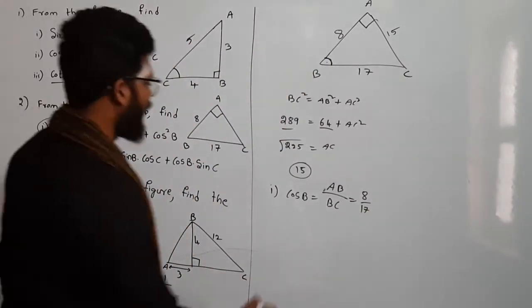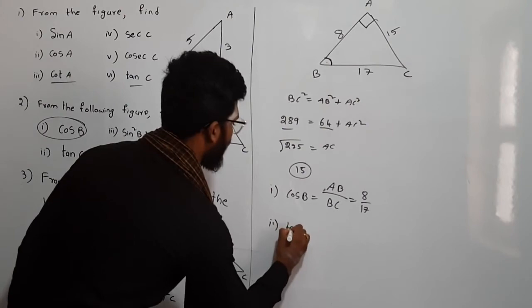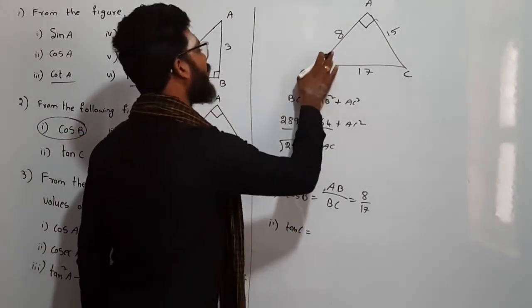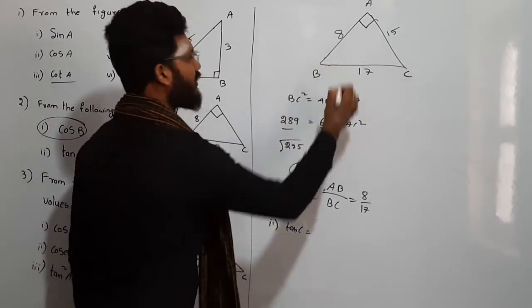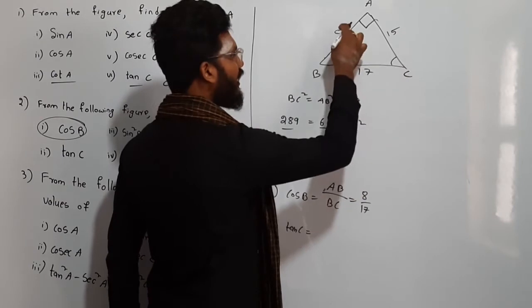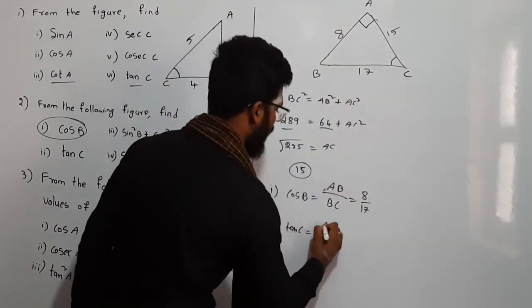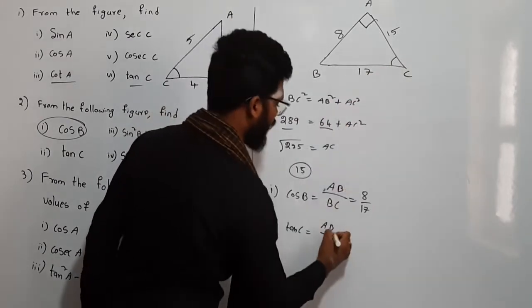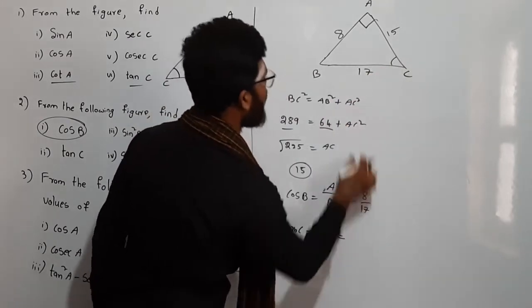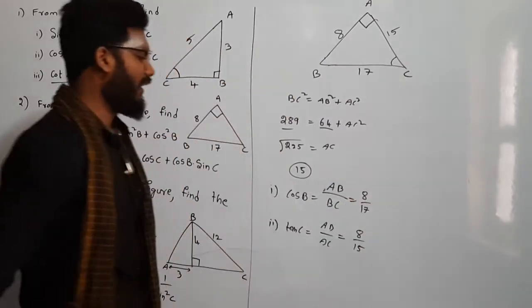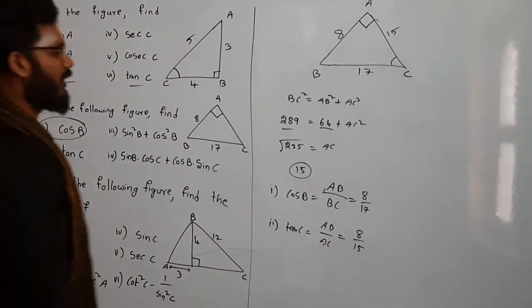In the same way, tan C. So see here, tan C. We know what is meant by tan. Tan is nothing but opposite side by adjacent side. For C we have to take it. For C, the opposite side is 8, that means AB. The adjacent side is AC, because this is the hypotenuse. So AB by AC. 8 by 15 is tan C. Okay.